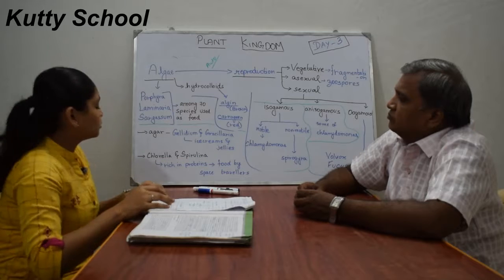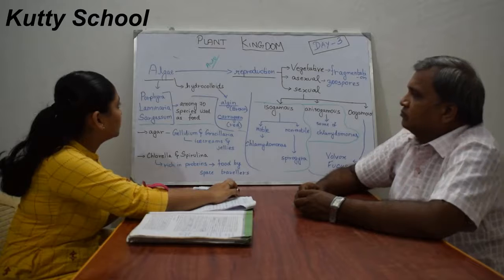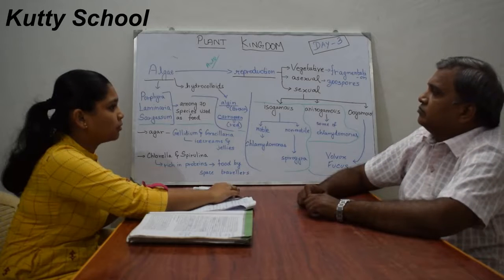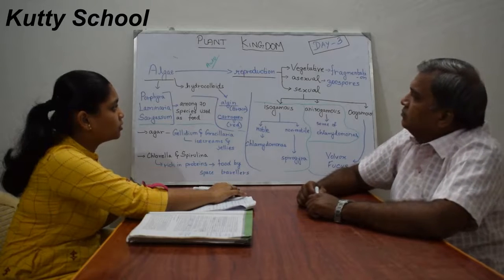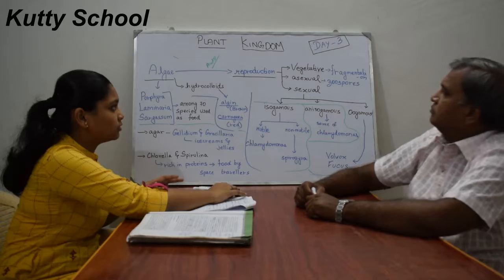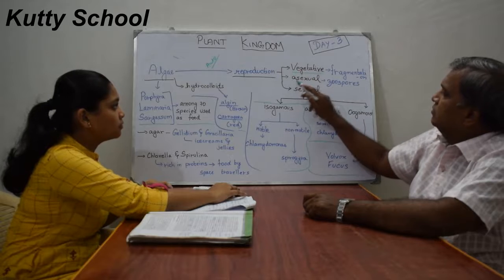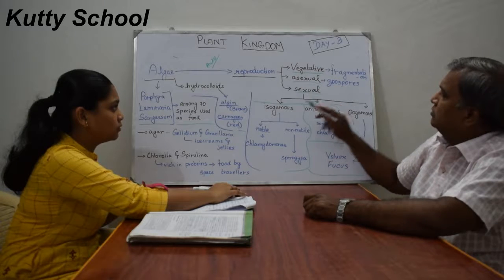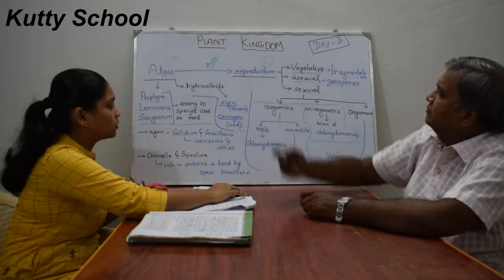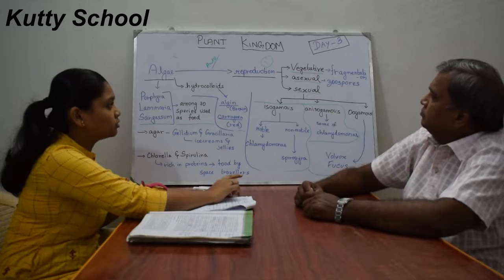Now we are going to see the first character of algae, which is reproduction. There are 3 kinds of reproduction: vegetative, asexual and sexual. Vegetative reproduction is through fragmentation.